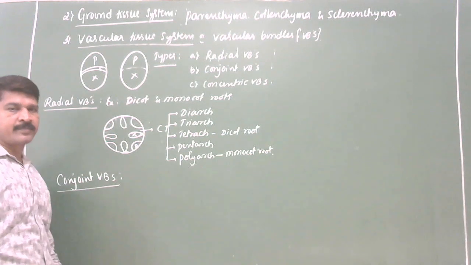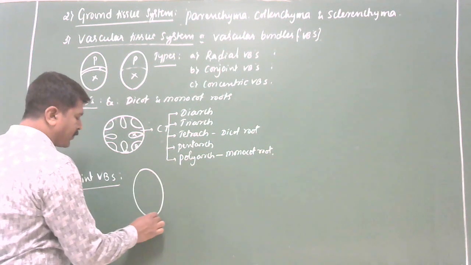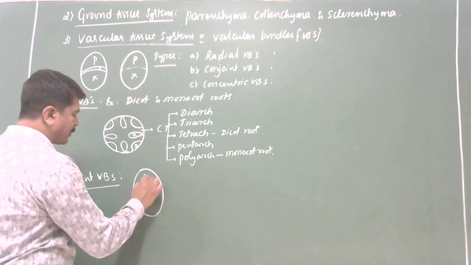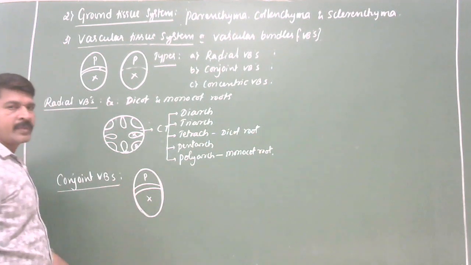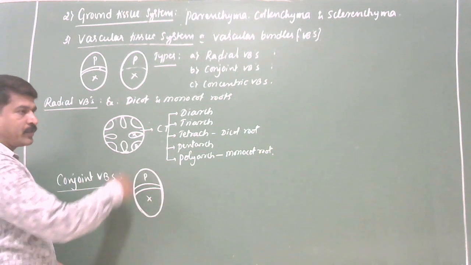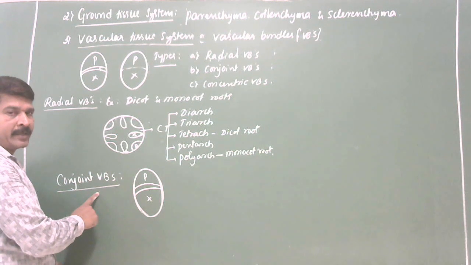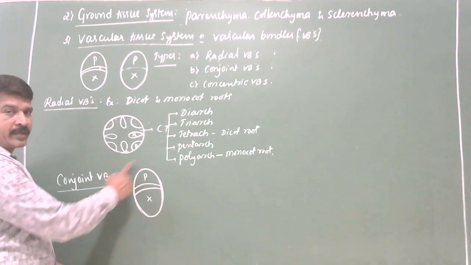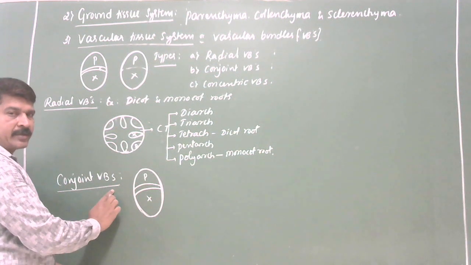Conjoint vascular bundles: when xylem and phloem combine together to form a single bundle lying on the same radius, then it is called a conjoint vascular bundle.